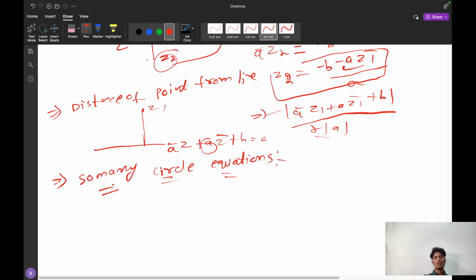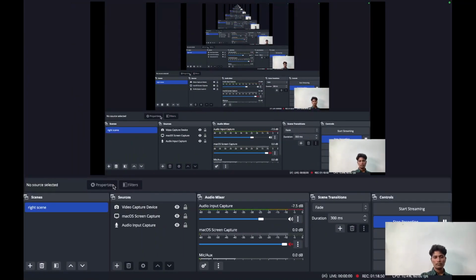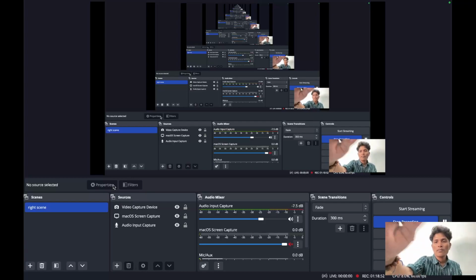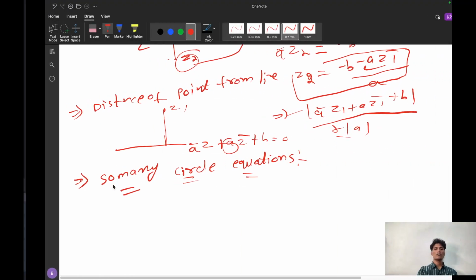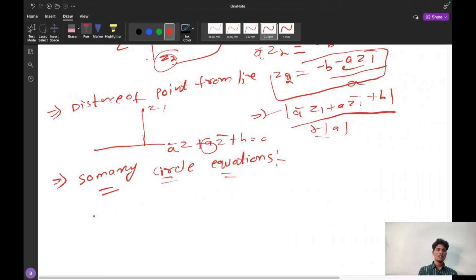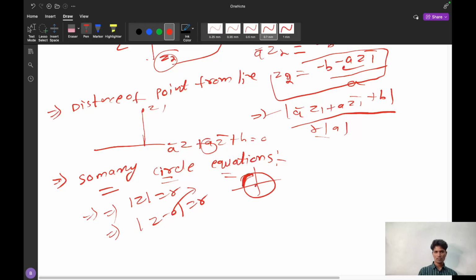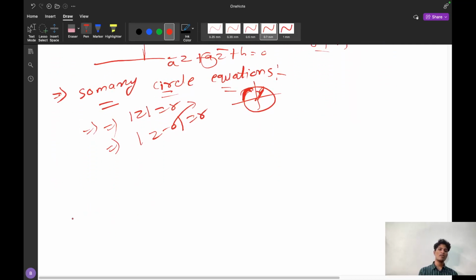So the first equation is modulus of z is equal to r. You already know modulus of z is equal to r. What does it imply? The circle is from the origin, passing through r. The radius is r.